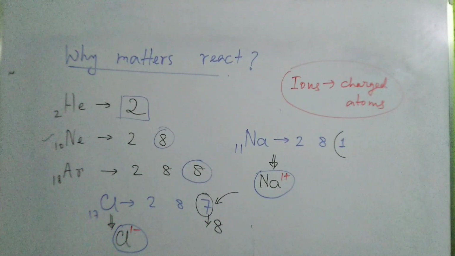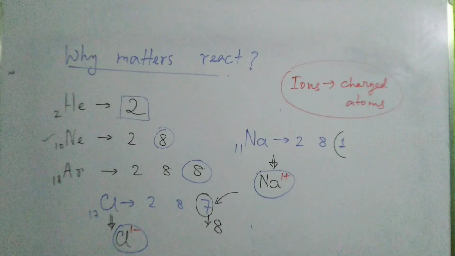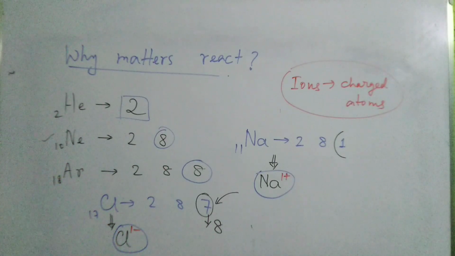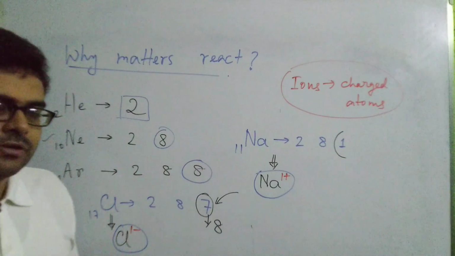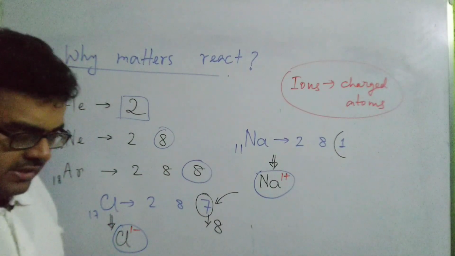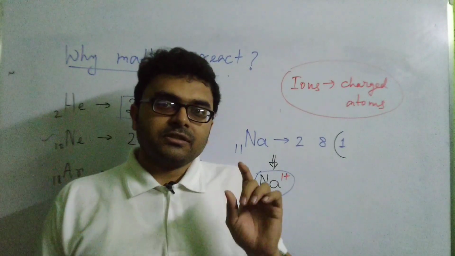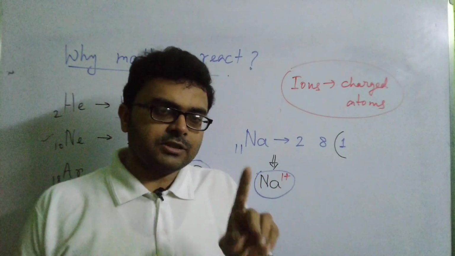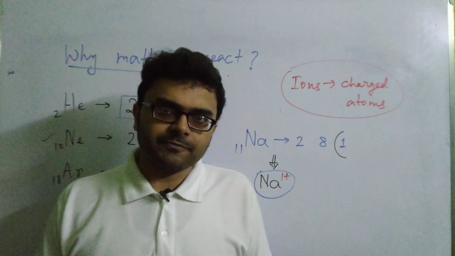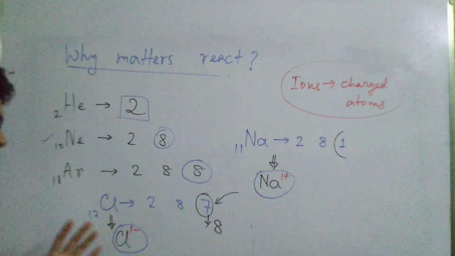So basically what you are seeing is that when the atoms of different elements other than the noble gases want to attain stability, they either give away electrons or take electrons, accept electrons. These are the two ways. There is also another way where electrons are shared between two atoms. We will not be discussing that in today's class. In some later class we will be discussing that. So, two ways of attaining stability.